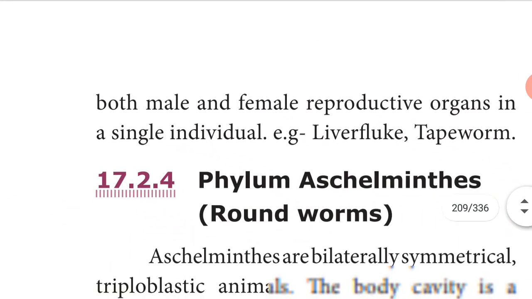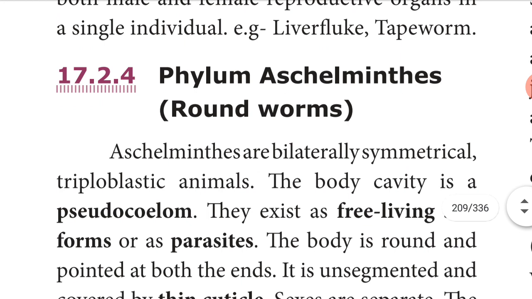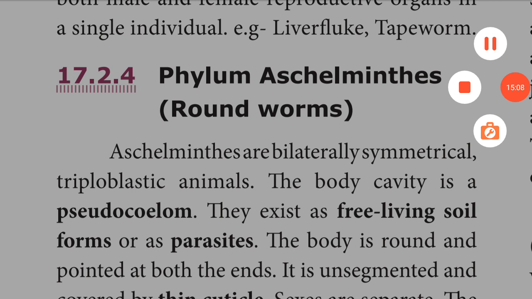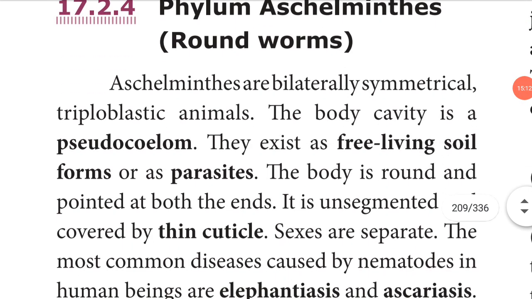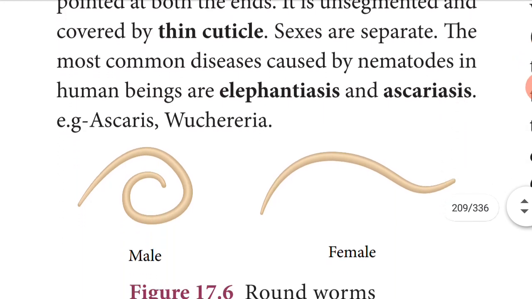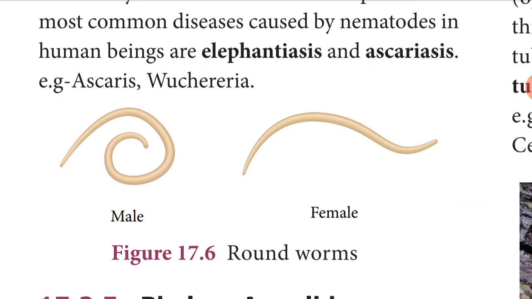Next phylum is phylum Aschelminthes, otherwise called roundworms. The Aschelminthes are bilaterally symmetrical.